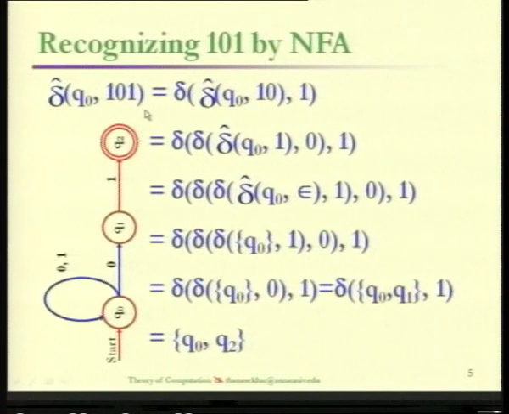So the condition is you apply the extended transition function, and evaluate the transition from all the states available in the subset produced by the various transitions, and finally you check whether we are able to get at least one final state or not. If so, the string will be accepted. If not, we can simply reject this string as not accepted.